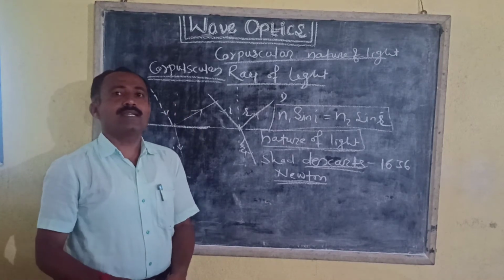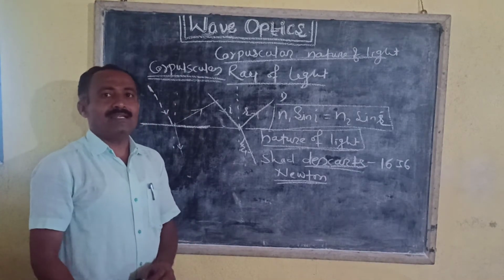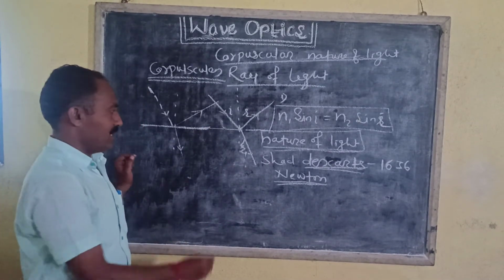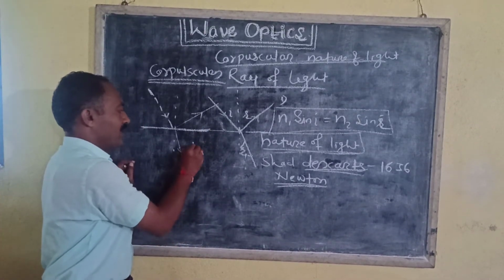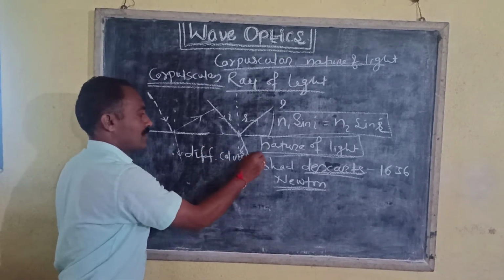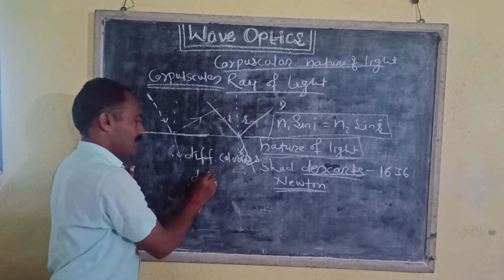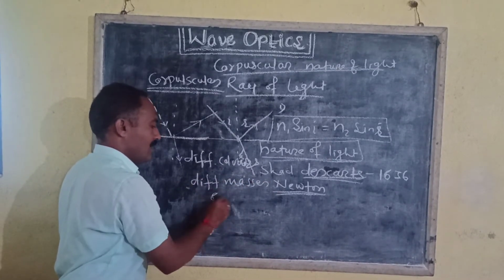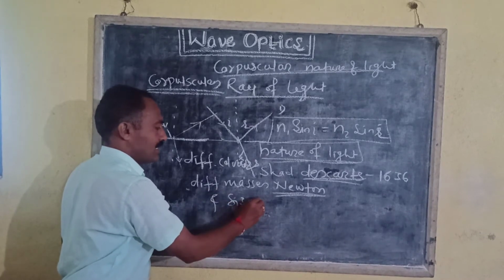Again, Newton explained that different colors of light are due to different masses and sizes of the particles.